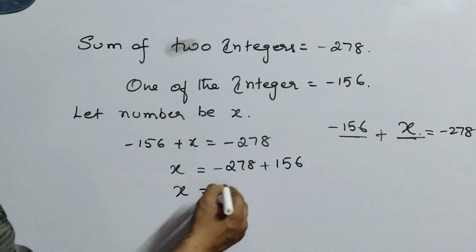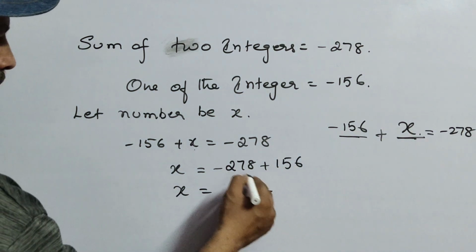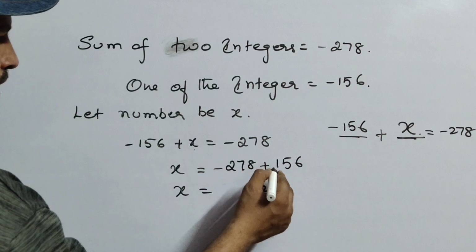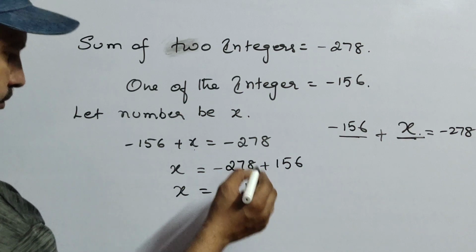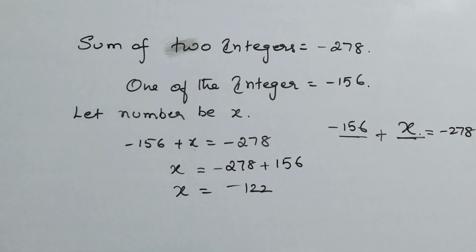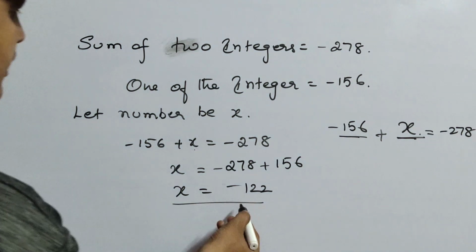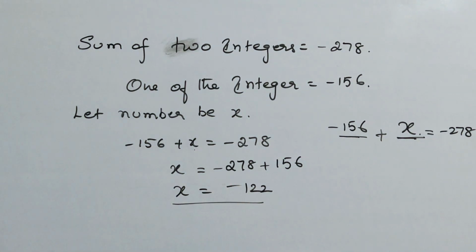Now x equals 8 minus 6 is 2, 7 minus 5 is 2, 2 minus 1 is 1. So minus 122 is your answer. Okay, so the other number is minus 122.